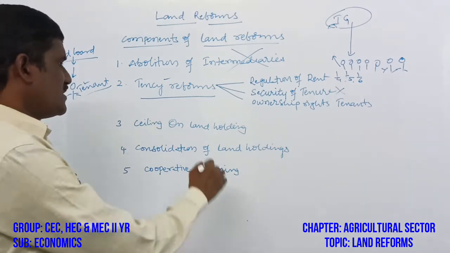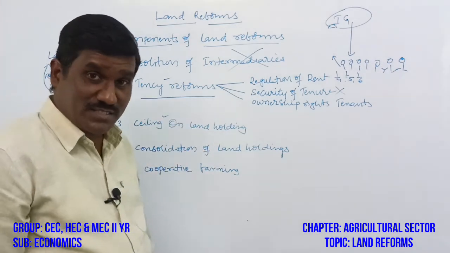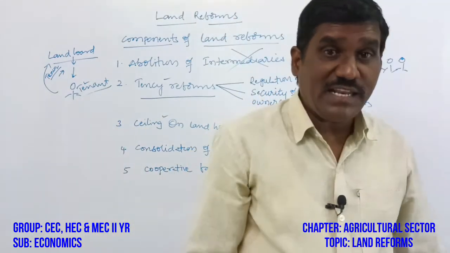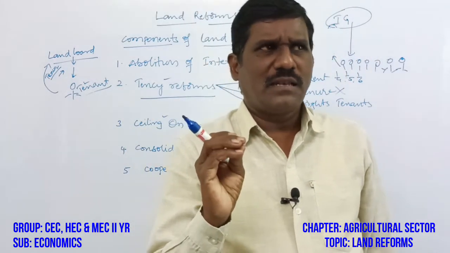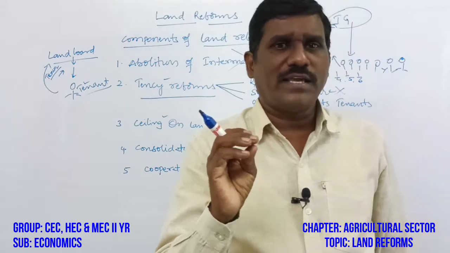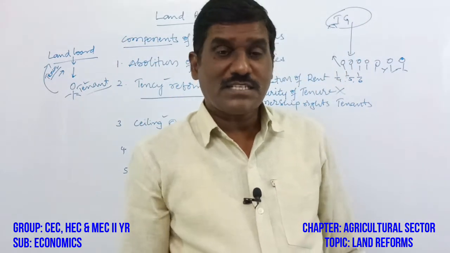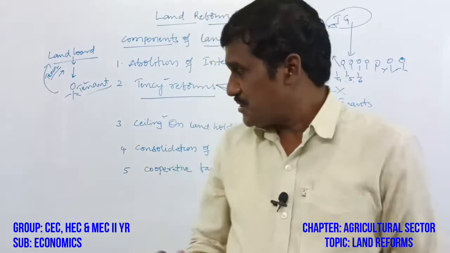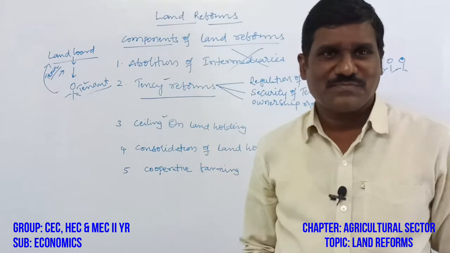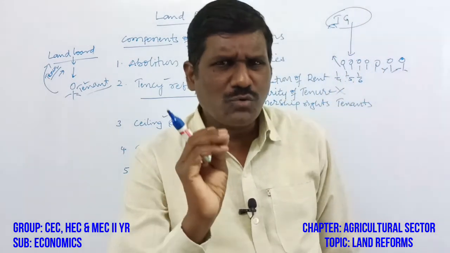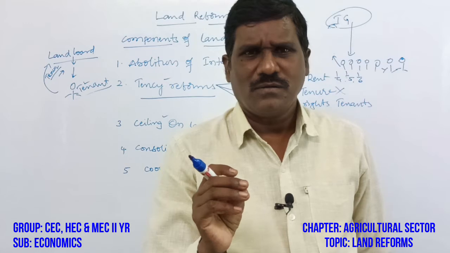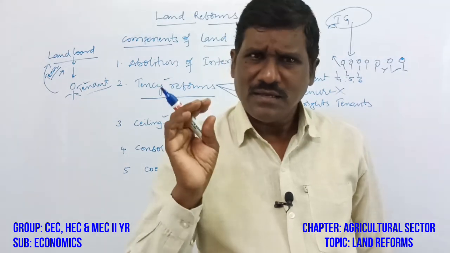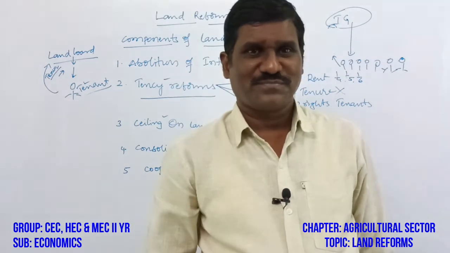Second. Third one is ceiling on land holdings. This is most important. Ceiling on land holdings. How much land, for example, each person should have, that is called the cut-off ceiling. So how is the ceiling calculated? The ceiling is treated as a family or family members as a unit.